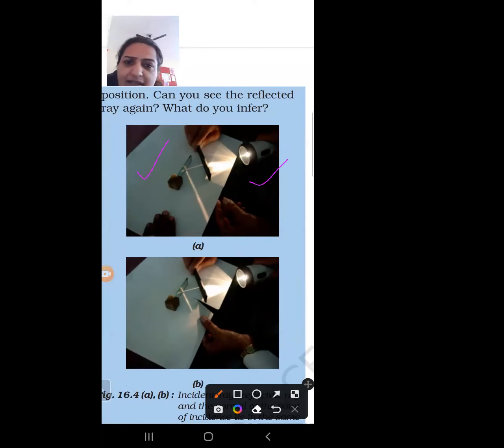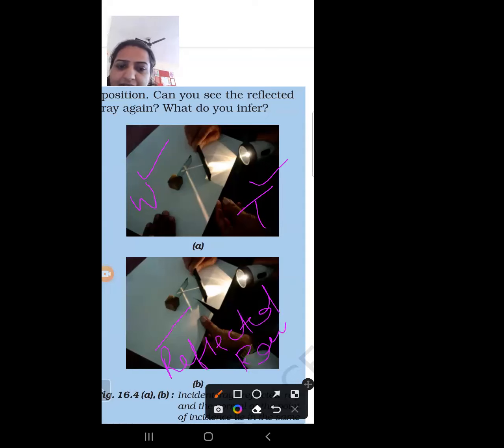We incident the light on the plane mirror, and this is our reflected ray.